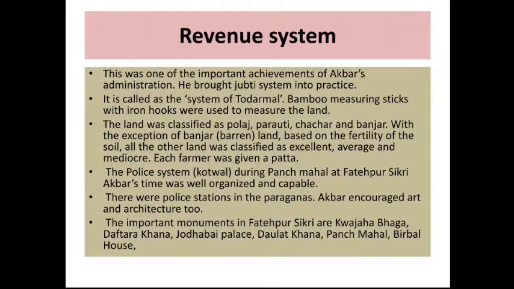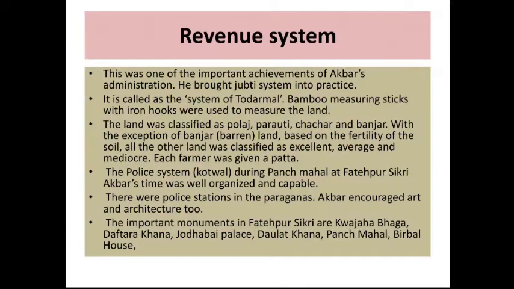Bamboo measuring sticks with iron hooks were used to measure the land. So only bamboo sticks were used for measuring: one hectare, two hectare. That is the measurement of land. The land was classified as polaj, parauti, chachar, and banjar. Banjar bhumi is banjar land.